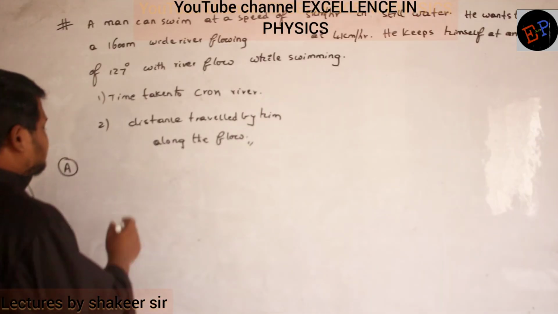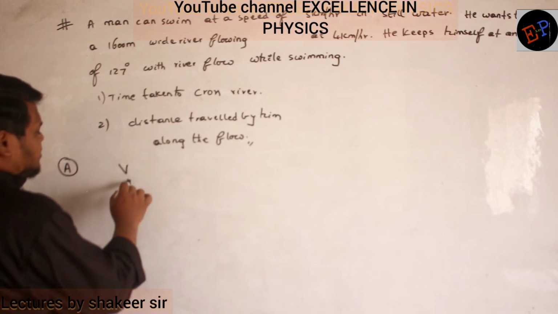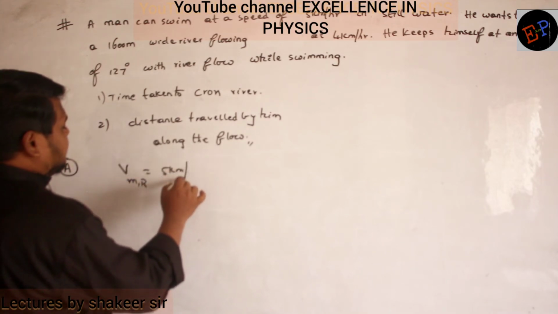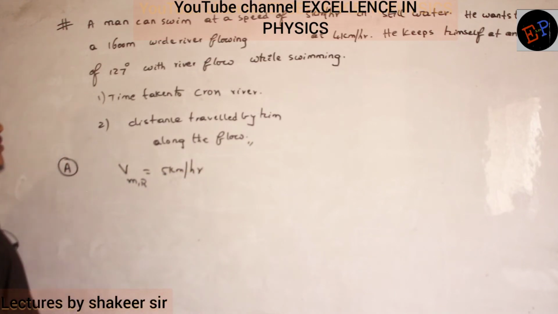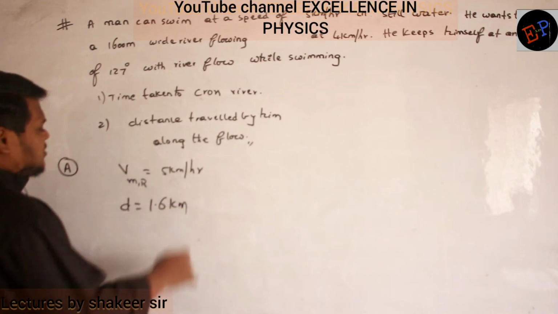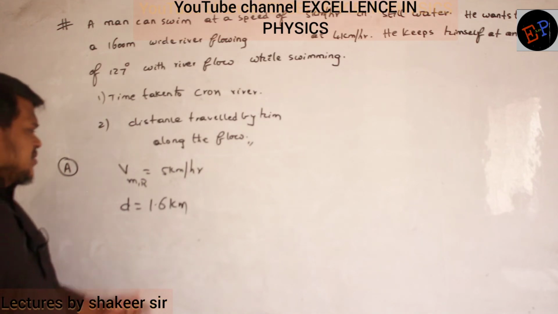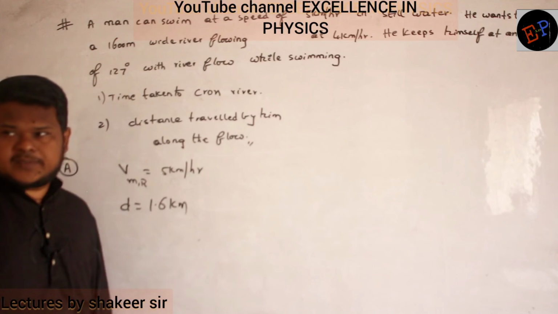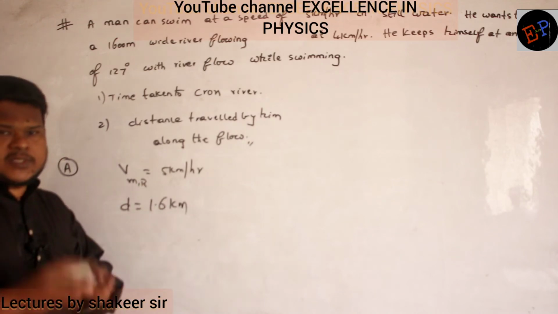It means what is that velocity? Velocity of man with respect to river is 5 kilometers per hour. That is the first data. So he wants to cross a 1600 meter wide river. So therefore what is the width of the river? 1.6 kilometers is the width of the river. So here the speed is given in kilometers per hour, no? So everything you better write in kilometers and hours only. Throughout the calculation you should use the same system of units.